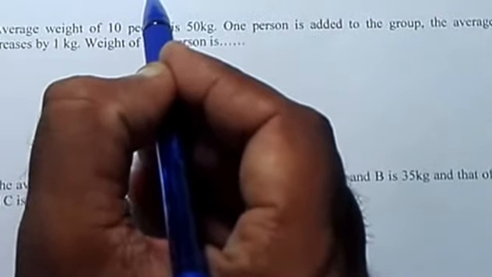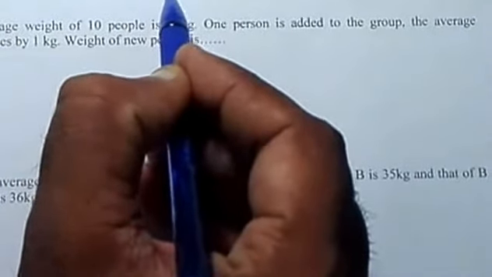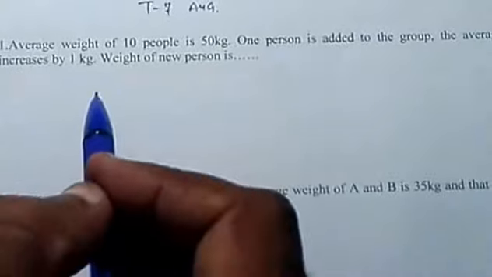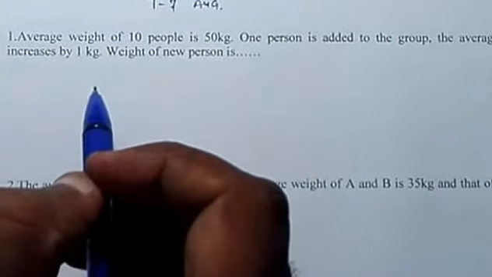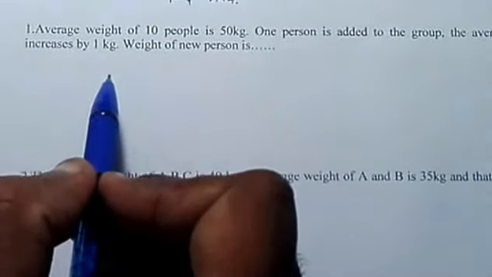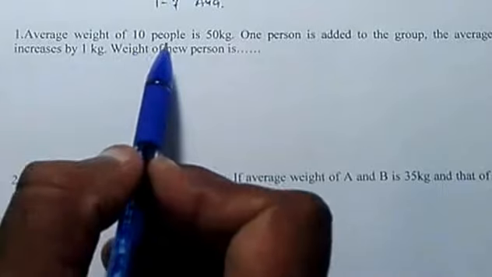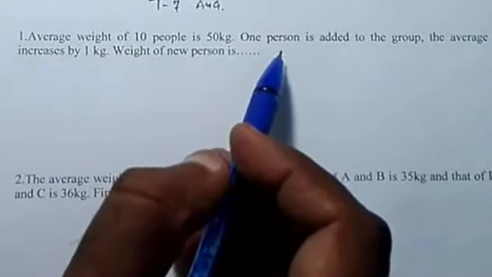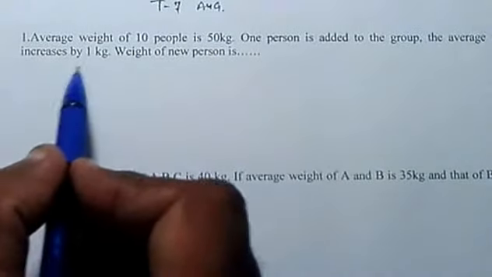Test 7 was on averages, right? I have given the solution already, but now let us see the explanation. The average weight of 10 people is 50 kg. One person is added to the group, and the average increases by 1 kg.